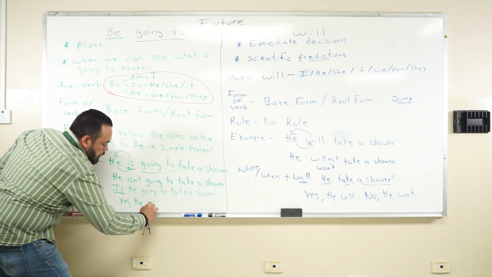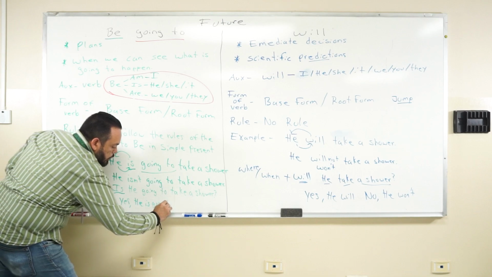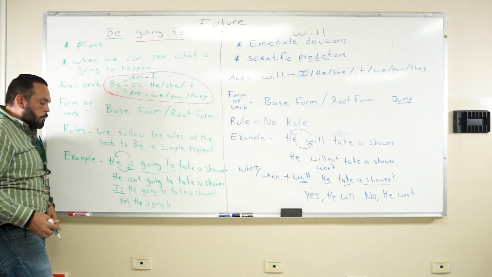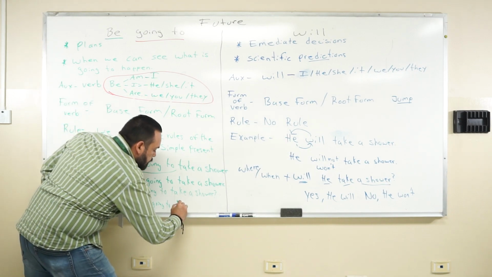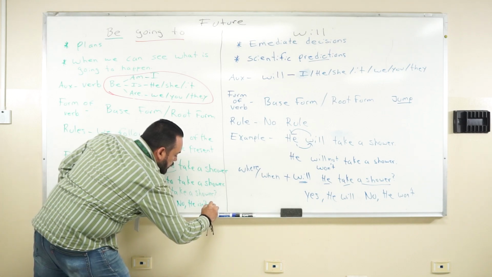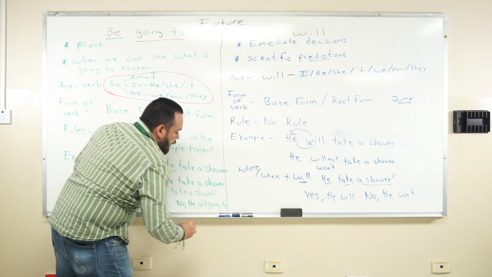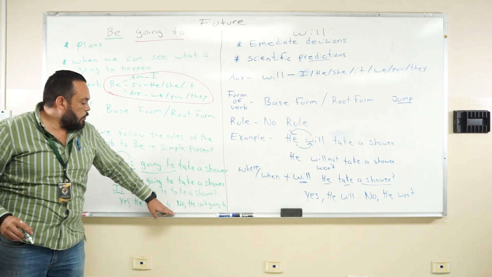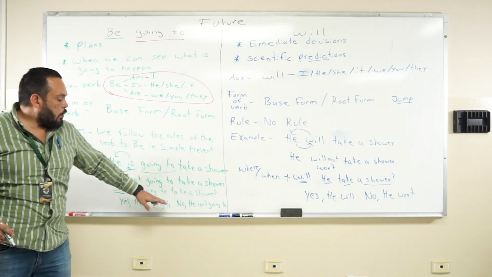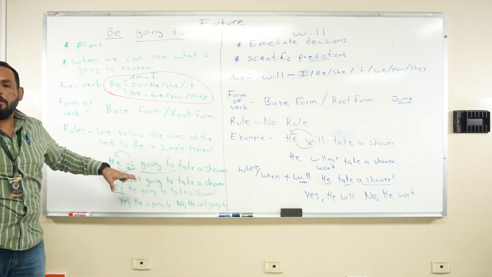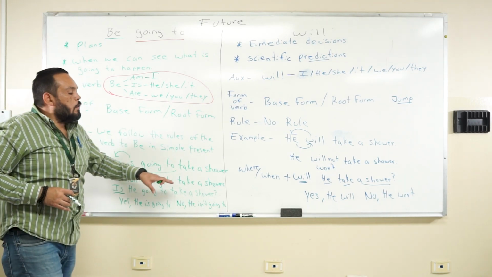Since I start with the auxiliary, my answer will be a yes or no. Yes, he is, specifying that we're using the going to. If I want to say no, he isn't going to. I can write it like that, or I can write the whole thing: yes, he is going to take a shower; no, he isn't going to take a shower. This is planned already, so I am planning to take a shower later on.